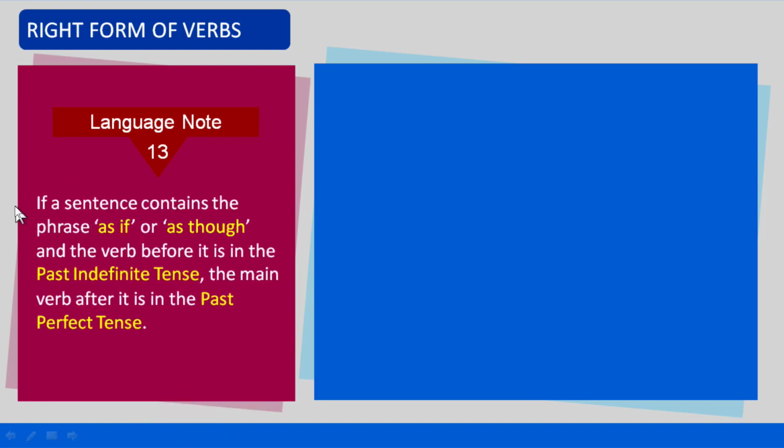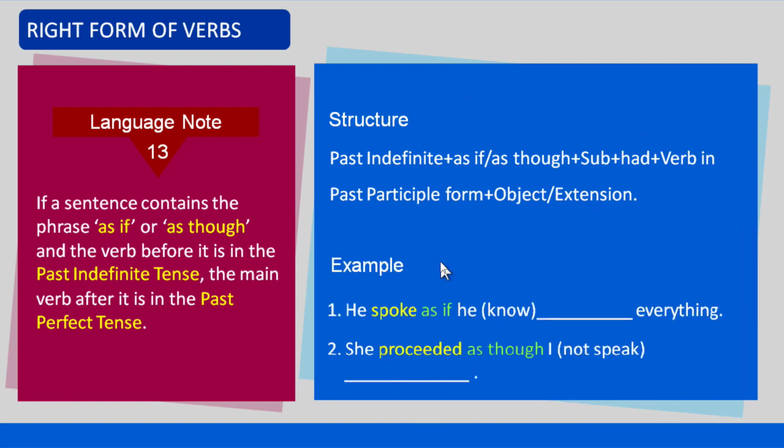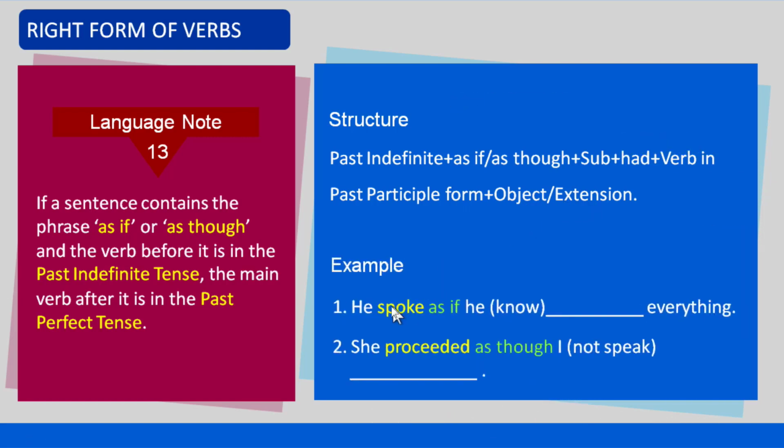Language note number 13. If a sentence contains the phrase as if or as though and the verb before the phrase is in the past indefinite tense, the main verb after the phrase is used in the past perfect tense. Structure: past indefinite plus as if or as though plus subject plus had plus verb in the past participle form plus object or extension. Let us see example sentences.